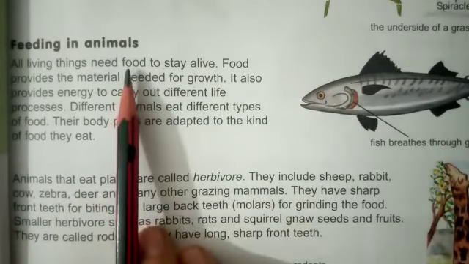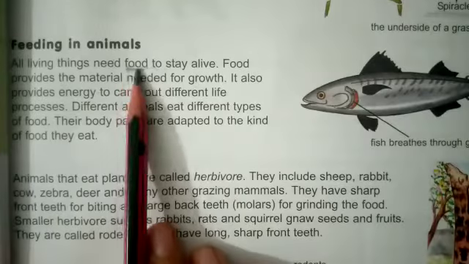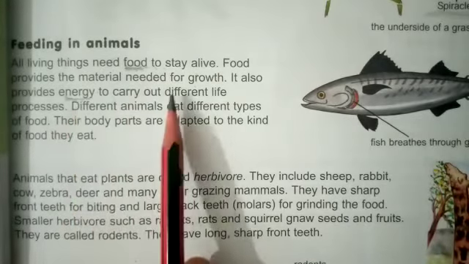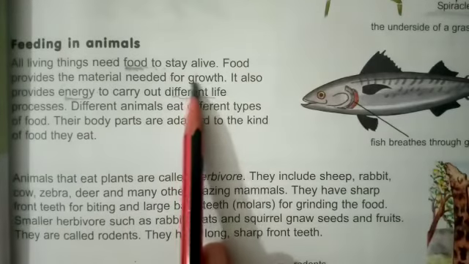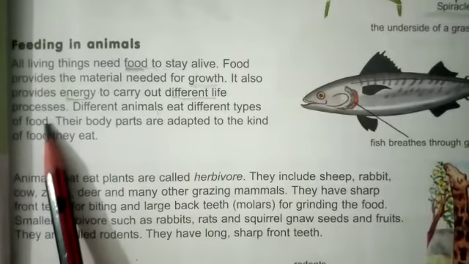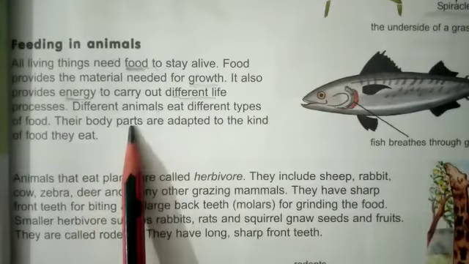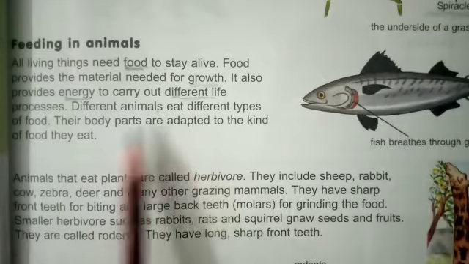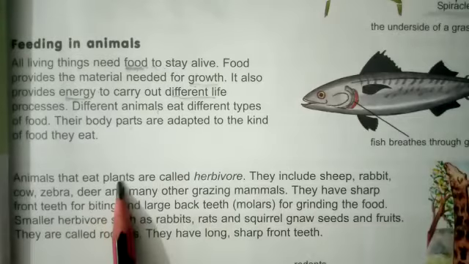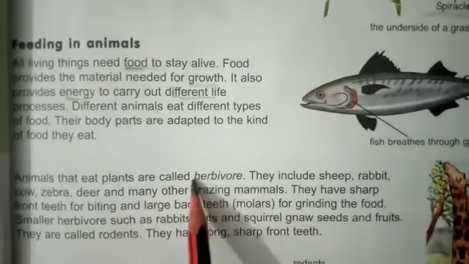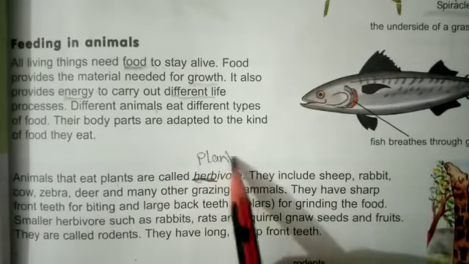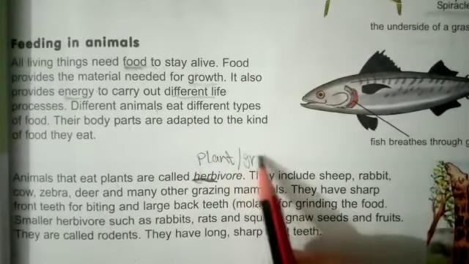So as we already discussed, food is the basic need of all living things because food provides us energy, and this energy is used to perform different life functions, for example growth. Different animals have a different type of food that they eat, and their body parts are also designed in such a way that they help to eat that food. So the animals that eat plants are called herbivores. Basically, herb is the word which means plant or grass.